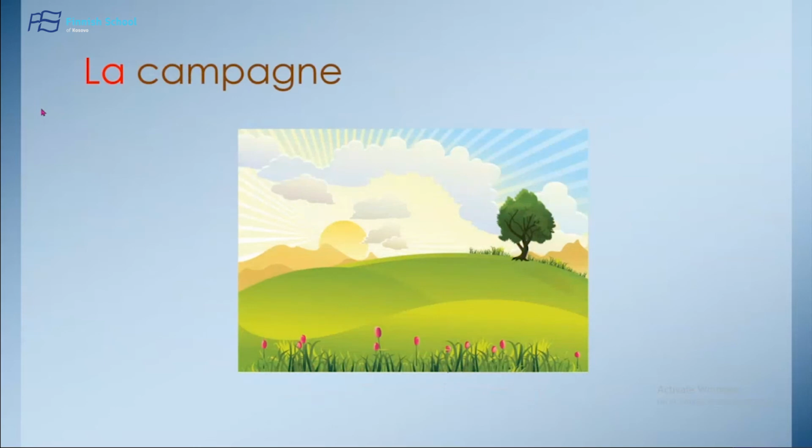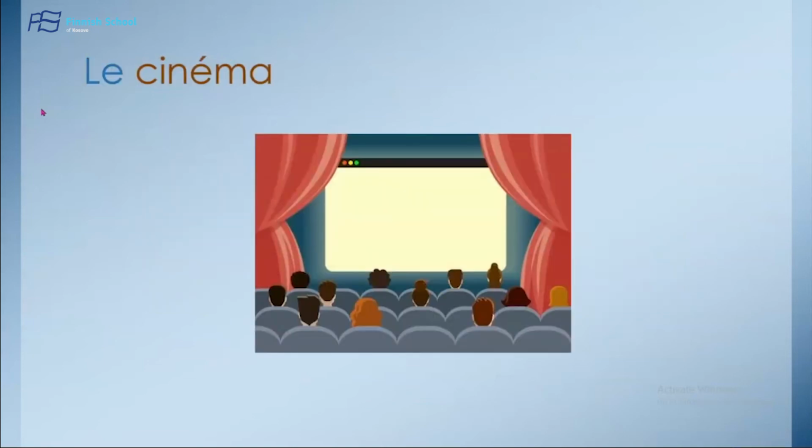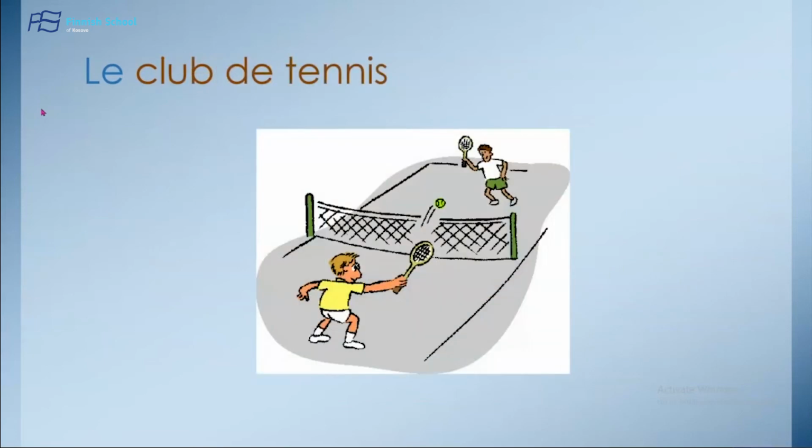We have la campagne, feminine. La campagne. La piscine. Le cinéma, masculine, this one. Le cinéma. Le club de tennis, masculine as well.